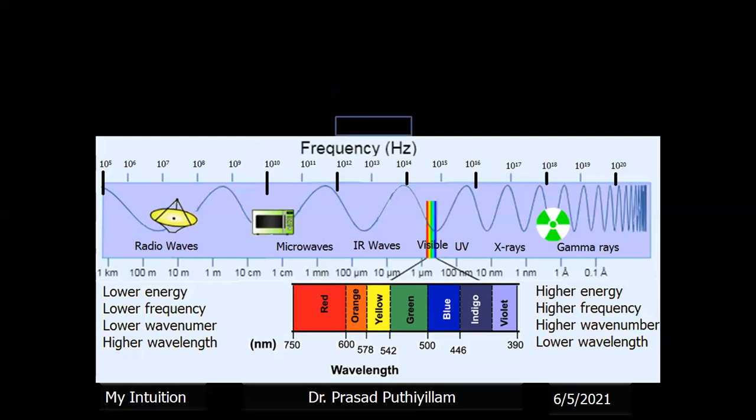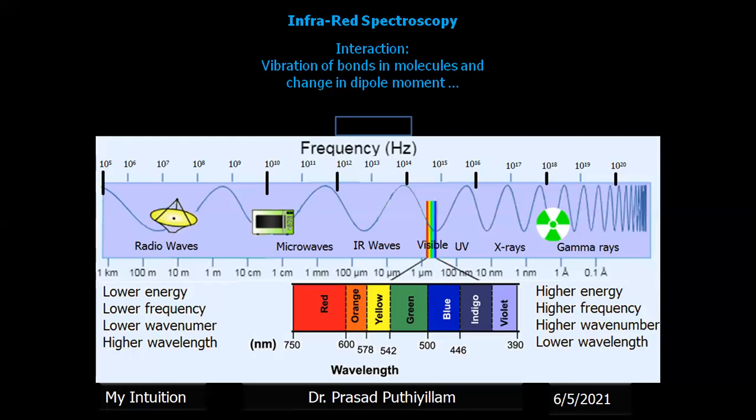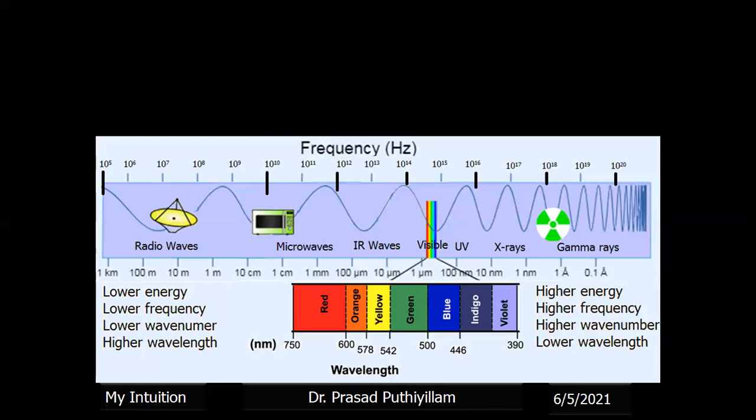The third group of radiation, from 10 to the 12 to 10 to the 14 hertz, is IR radiation or infrared radiation. The spectroscopy that can be used is infrared spectroscopy, in which the vibration of bonds in a molecule changes the dipole moment. It is used to analyze the molecule. Different molecules studied by IR spectroscopy have different dipole moments. Therefore, by using that, we can analyze the sample.